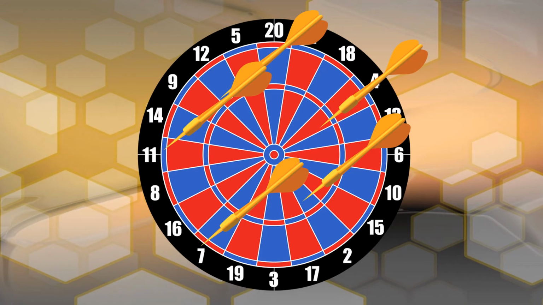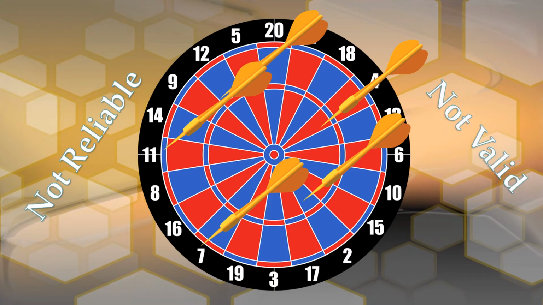You can see it's not consistent and it's not accurate. We're trying to get in the middle of the bullseye consistently. Because it's not consistent, it's not reliable, and because it's not accurate, it's not valid.